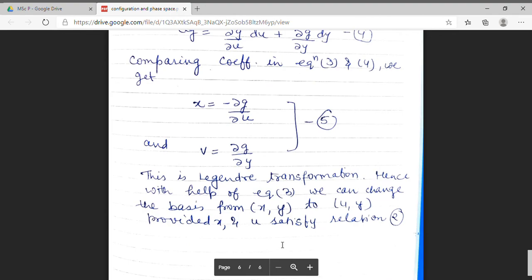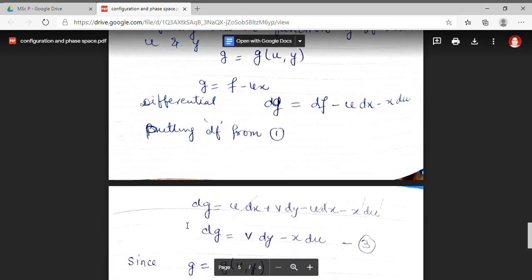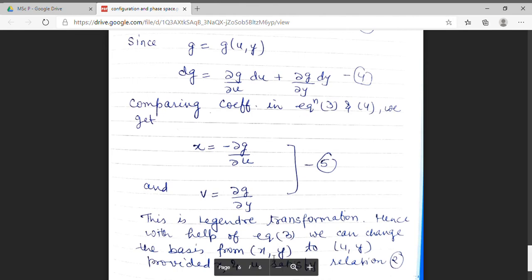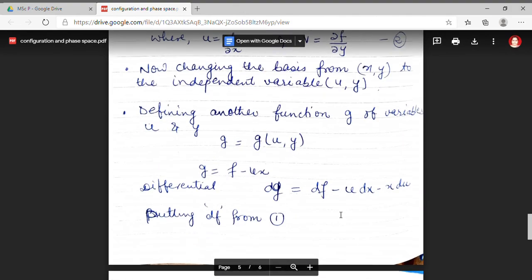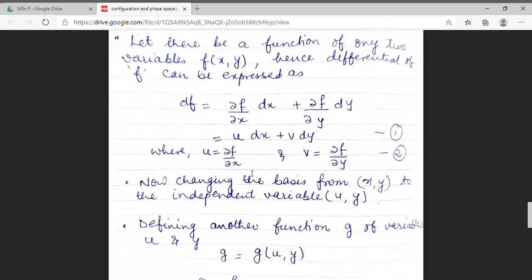So with the help of equation 3, we can transform from xy coordinates to uy coordinates using the relations u is equal to del f by del x and v is equal to del f by del y.